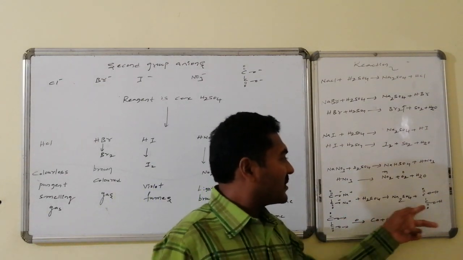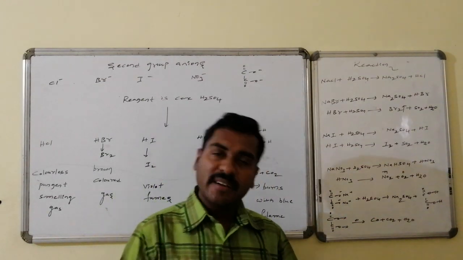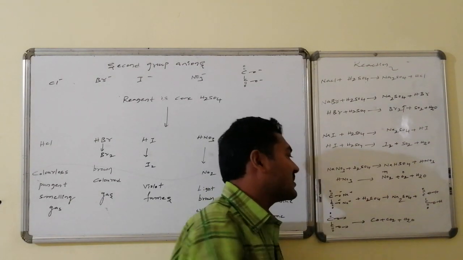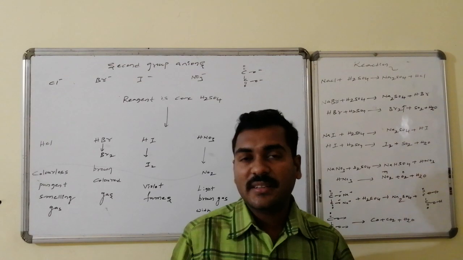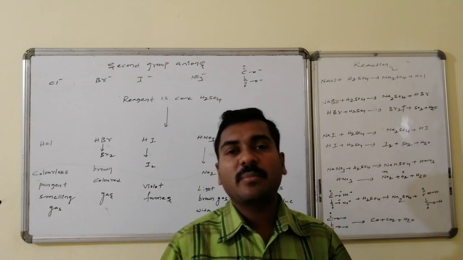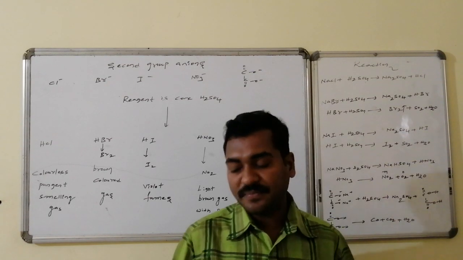Whereas oxalate is converted to oxalic acid. Further, on reaction with sulfuric acid, it undergoes decomposition in such a way that carbon monoxide and carbon dioxide formation takes place. Carbon monoxide burns with a blue colored flame.